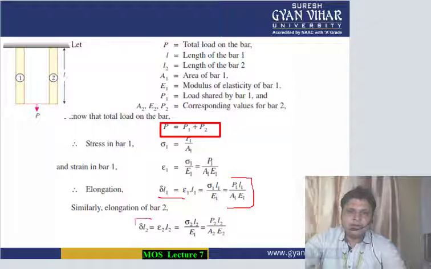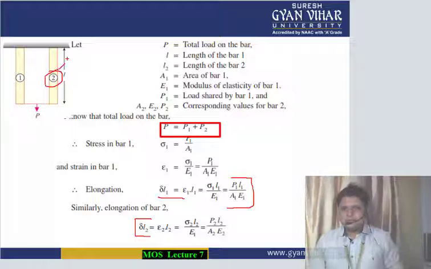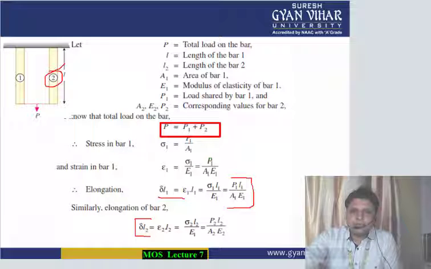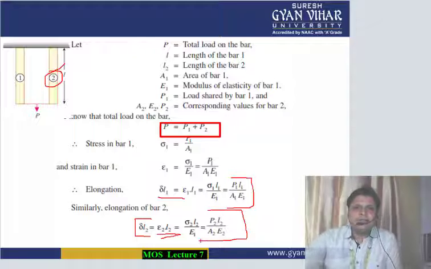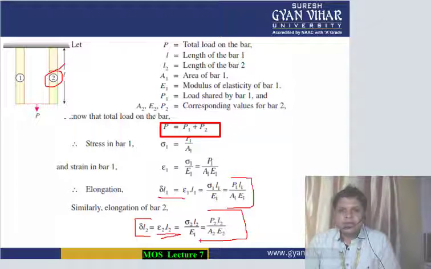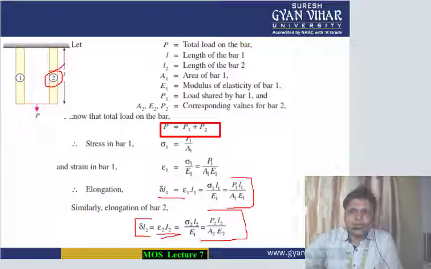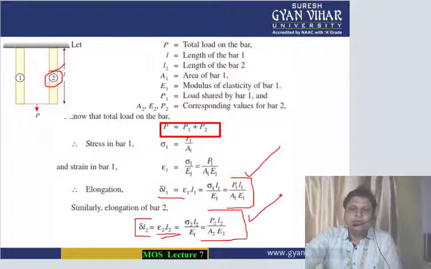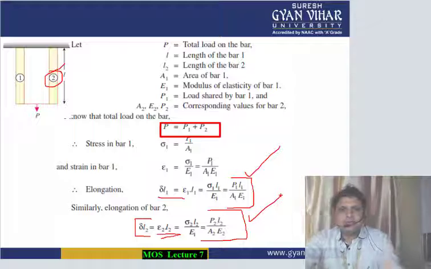Similarly for bar 2, it will be epsilon 2 into L2, and finally you will get P2 L2 by A2 E2. So del L1 is equal to P1 L1 by A1 E1, and del L2 is equal to P2 L2 by A2 E2.